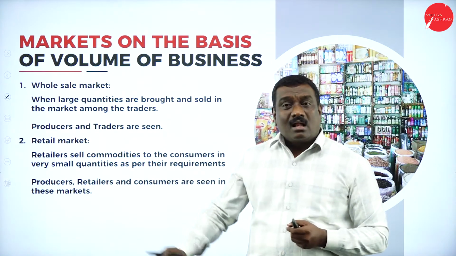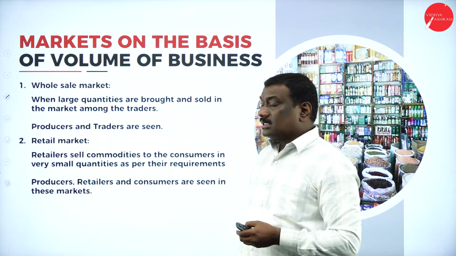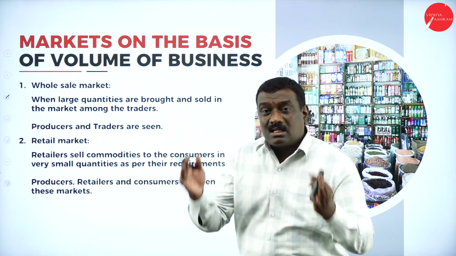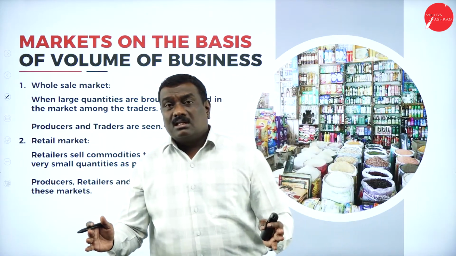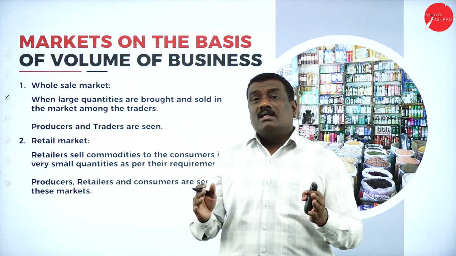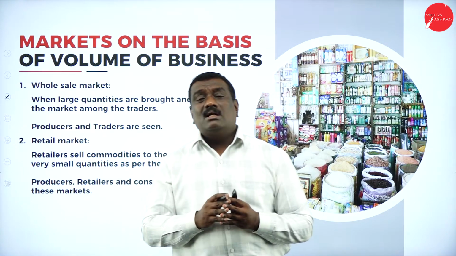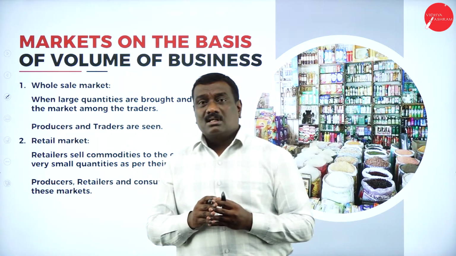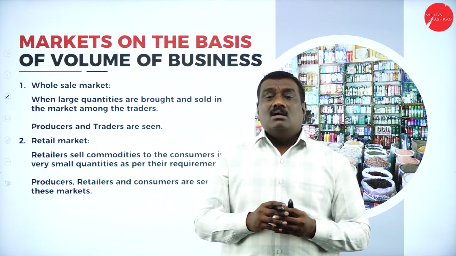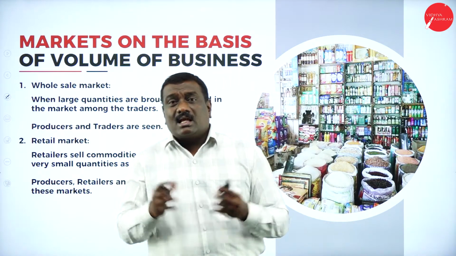And coming to the retail trade, the retailers sell the goods and commodities in smaller quantities to the ultimate consumers or customers. For example, in the morning you want to take a bath.